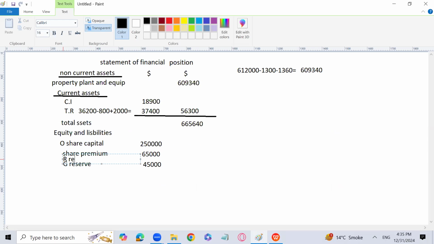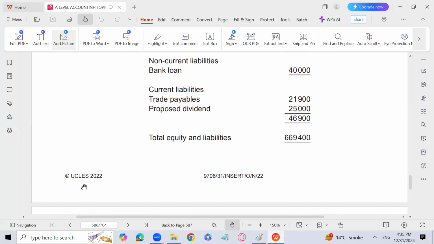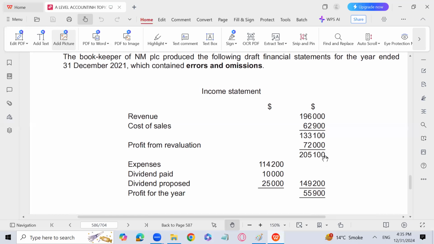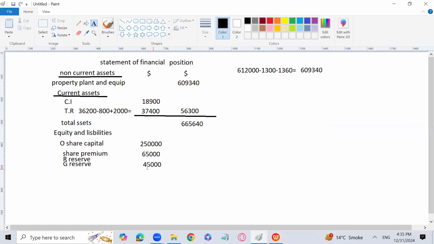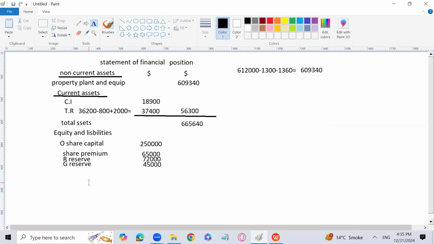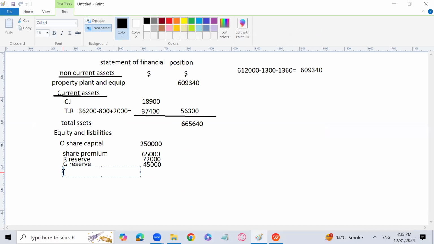If you just remember that in the question, he has given revaluation reserve also here, which he has added wrongly, and it is added in the income statement, 72,000, which should not be the case. So revaluation reserve will come over here because it is incorrectly recorded in the column of retained earnings.